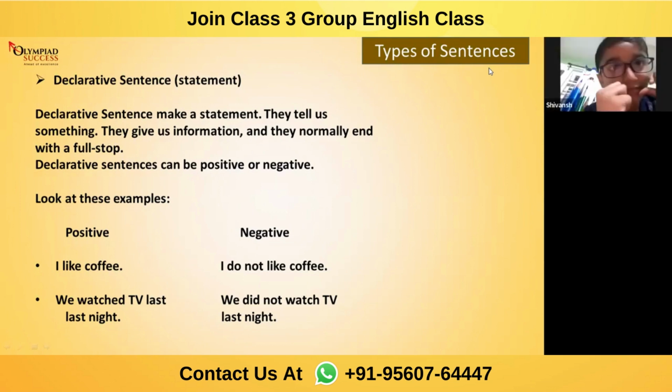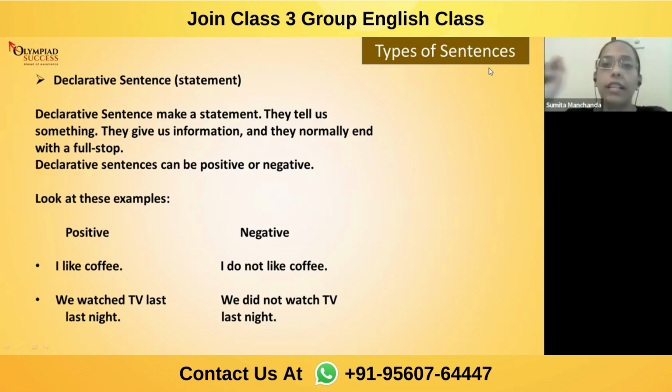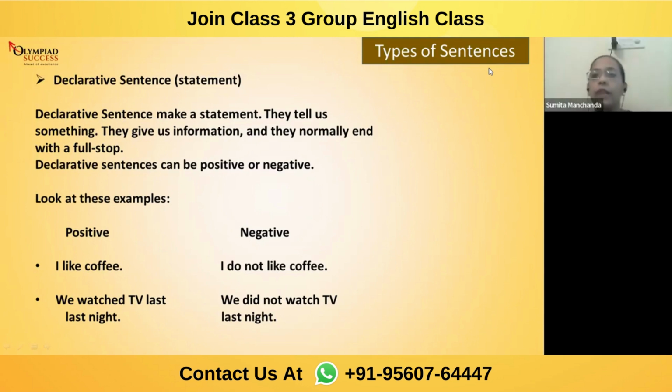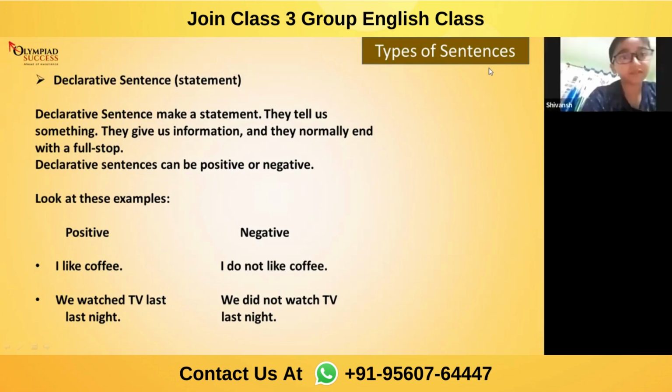Now, when I say declarative sentence, now Shivansh, if I say, I like to go to school. So Shivansh, unmute. Am I taking any permission from you? No, ma'am. What I'm doing, I'm informing you, I'm telling you something about myself, what I like. I'm giving you some information about myself. Isn't it?